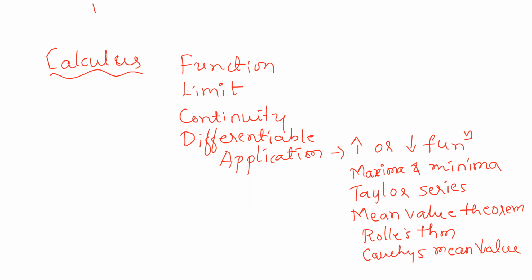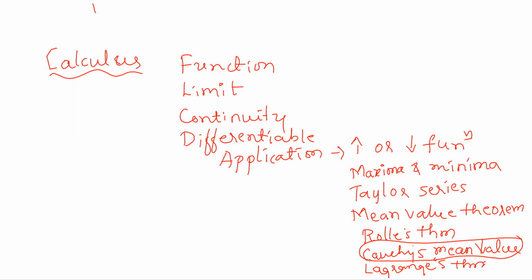First one is Rolle's theorem, second one is Cauchy's mean value theorem, and one more, Lagrange's theorem. These are the main three concepts. Out of these three, based on Cauchy's mean value theorem, 99% questions will not be there.